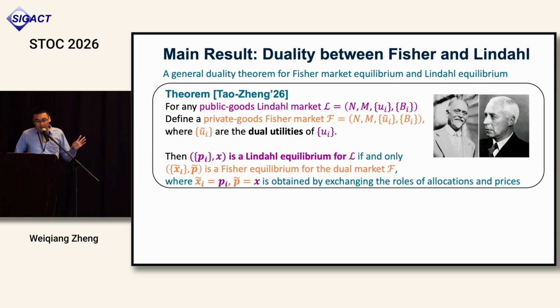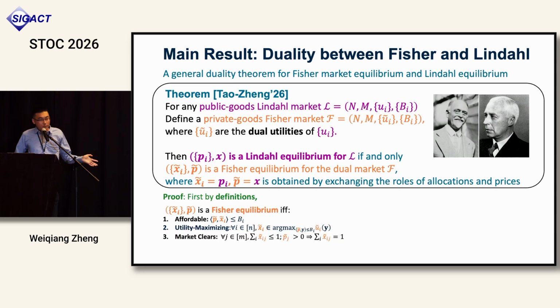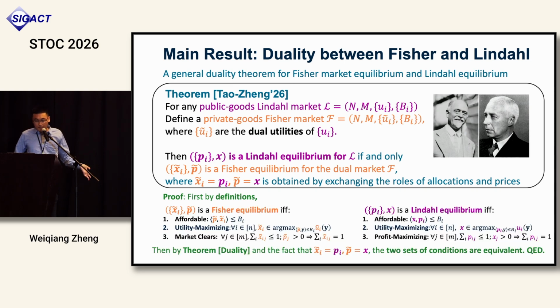Then (p, x) is a Lindo equilibrium for the Lindo market if and only if (x tilde, p tilde) is a Fisher equilibrium for the dual market, where x tilde and p tilde are just obtained by exchanging the roles of allocation and prices in the previously defined Lindo market. The proof is very simple, by definition, by the duality theorem, and by the roles that we exchange. You can verify that with just a few lines of calculation.